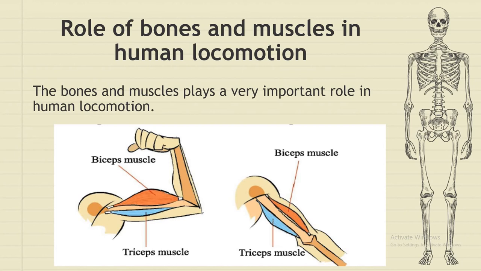If we look at this picture very clearly, we can explain it, and then it will be easier for you to understand the movement. If we bend our arm, or bend our elbow, the biceps muscle is attached to the scapula at the top and the radius at the bottom. By the stimulus of the voluntary nerve, it contracts the biceps muscle and pulls the radius and ulna towards our body, so the arm bends. So the movement of the upper part moves the lower part also.